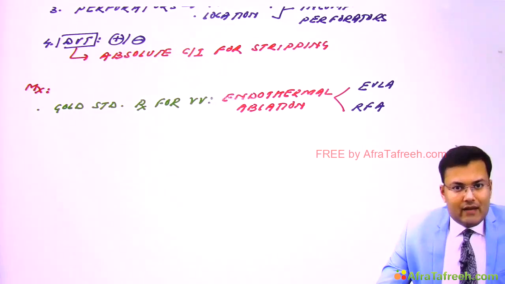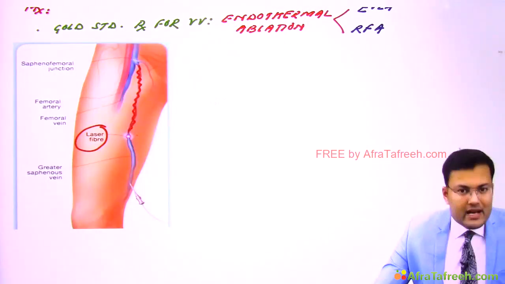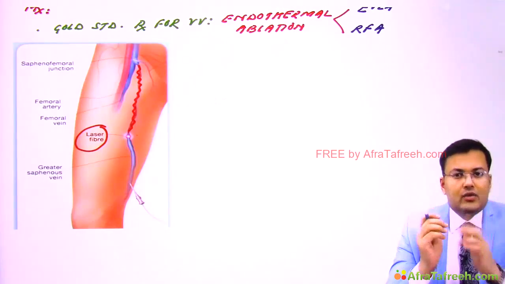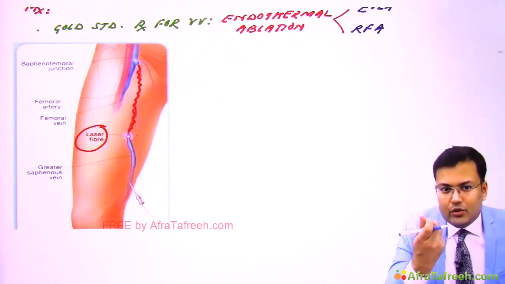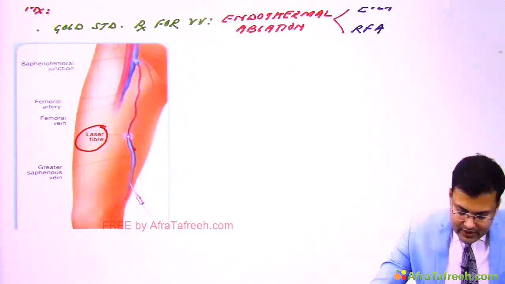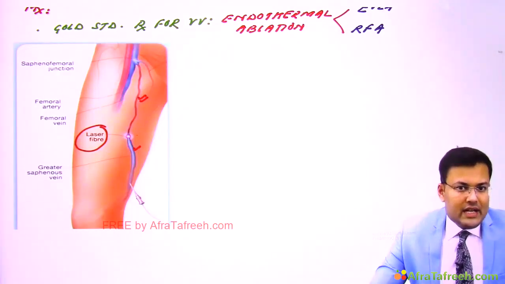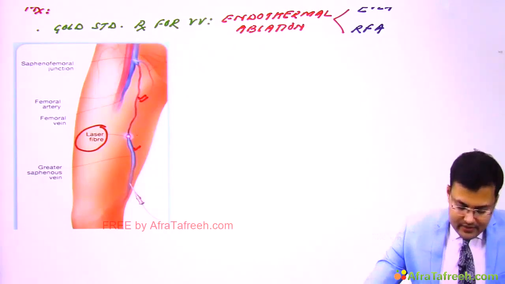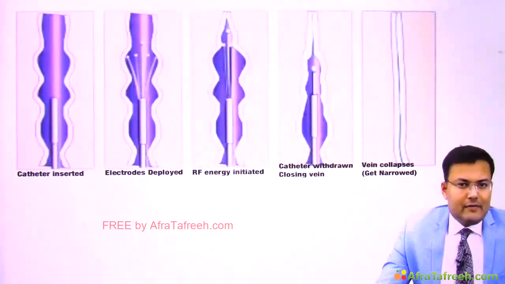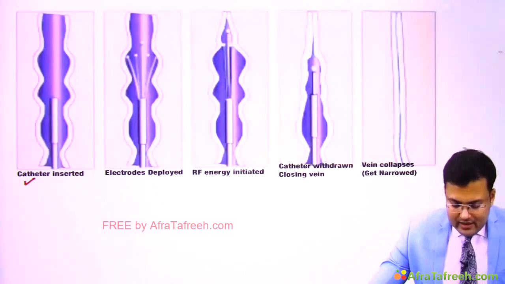How we do it? Have a look. In this case you can see that I'm going to insert the laser probe, and after inserting the laser probe, when it is activated, what will happen? The vein is going to be converted into a cord-like structure, so its lumen is going to collapse. Here you can see that the varicosity is converted into a cord-like structure. This is how we use the laser, endovenous laser ablation. Here the probe is inserted inside the vein, and this is how the radio frequency ablation is done. We insert the catheter inside the lumen and the electrodes are deployed.